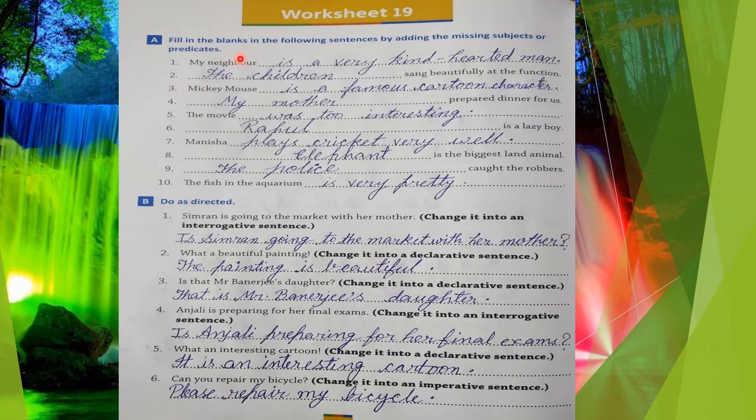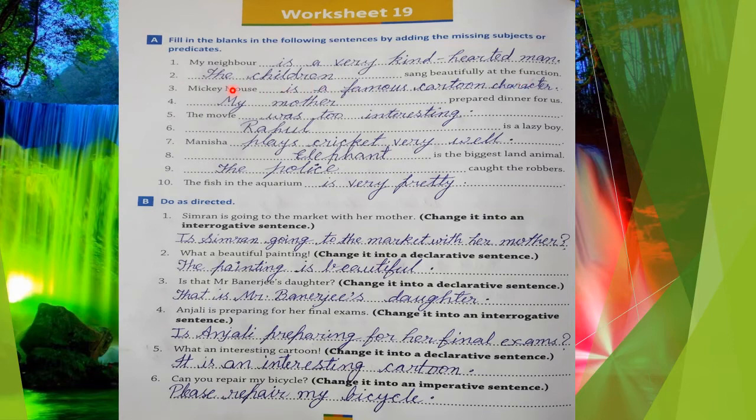So the first is, my neighbor is a very kind-hearted man. My neighbor is the subject part and is a very kind-hearted man is the predicate part. Clear? Next is, the children sang beautifully at the function.